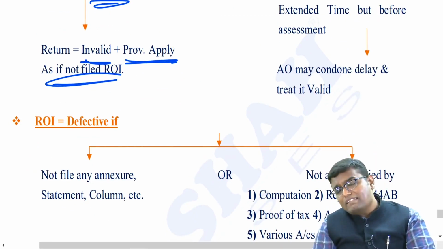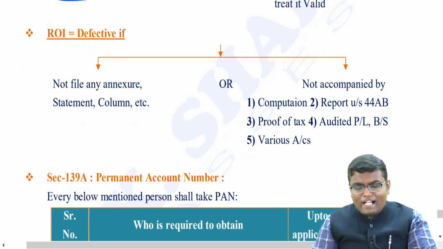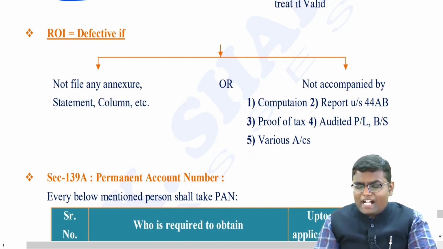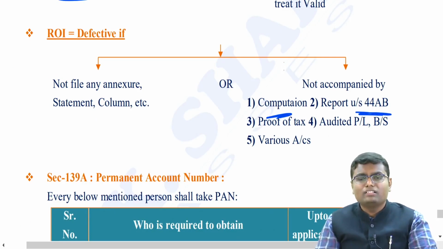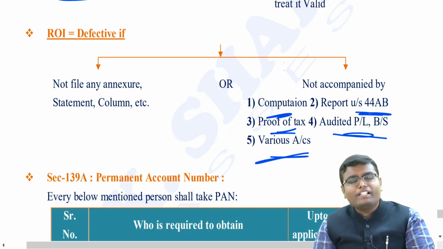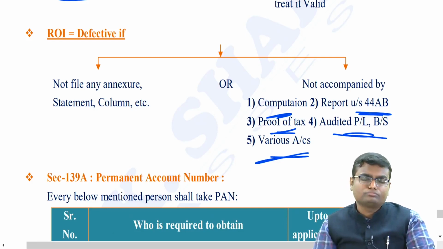Now when can it be said that your return of income is defective? Number 1, if you have not filed any annexure, statement or column which were supposed to be filled in the return, or your return is not complied with the computation statement, with report under 44AB if you are audited, with the proof of tax which you have paid, audited P&L, balance sheet with various accounts. If you have not given any of these details, your return can be said to be defective, for which you have to correct the defect later on.